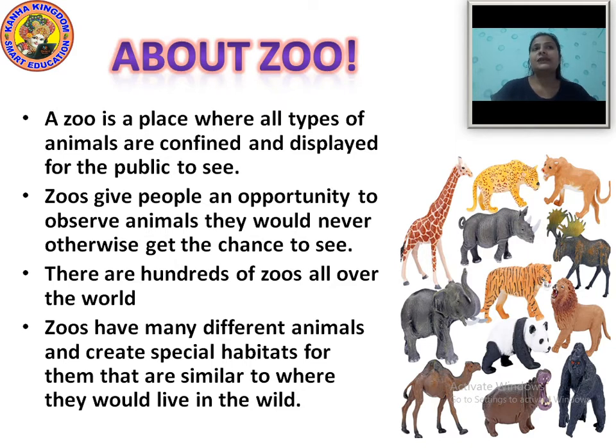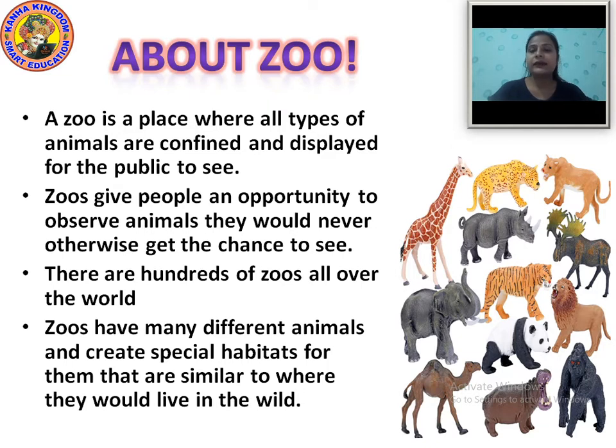Now, a zoo gives people an opportunity to observe animals they would never otherwise get the chance to see. Zoos give people an opportunity. Now, opportunity means a situation or a time in which it is possible to do something that you would like to do, okay. Opportunity means if you want to see the animals, then if you are going to the zoo, that is your opportunity to see animals that you cannot see otherwise, okay.